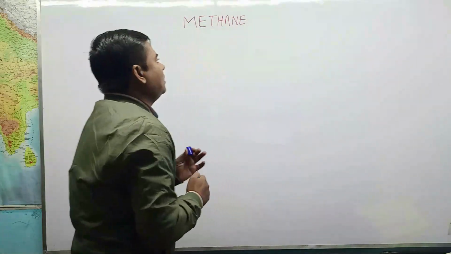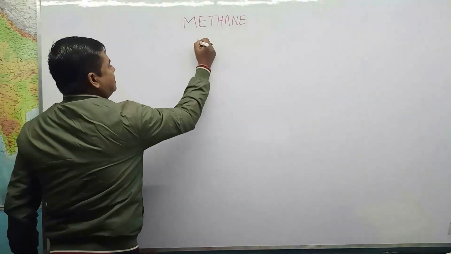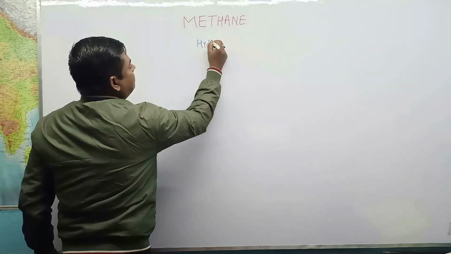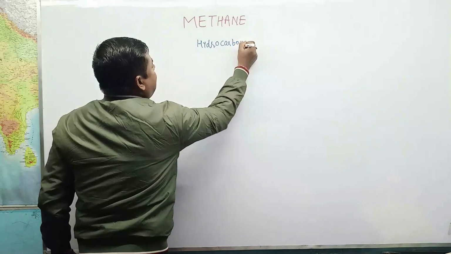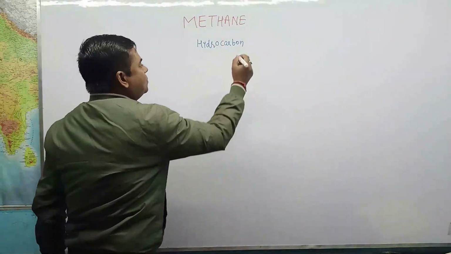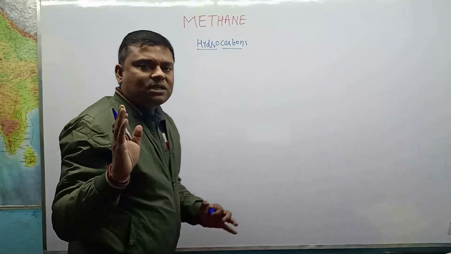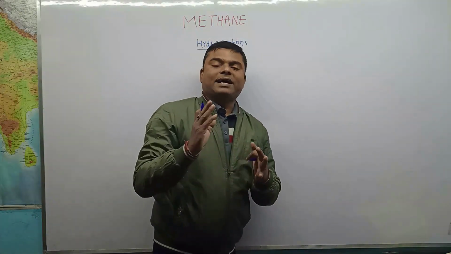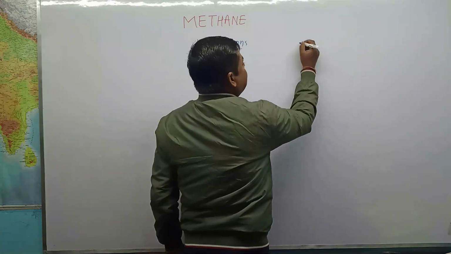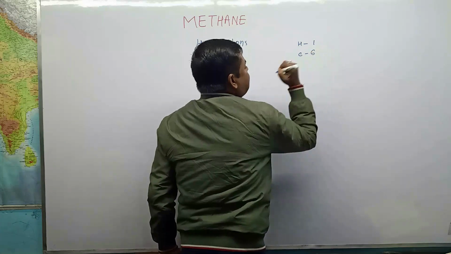So first of all, we start our lecture with hydrocarbons. Hydrocarbon means hydrogen and carbon. Such a compound is made of the elementary elements hydrogen, whose atomic number is 1, and carbon, whose atomic number is 6.